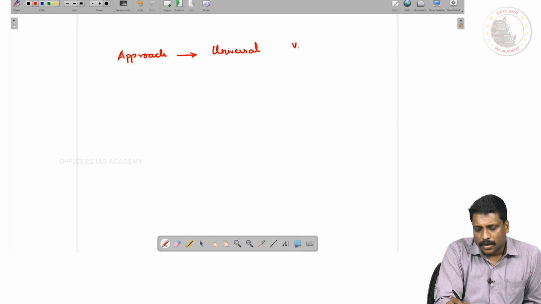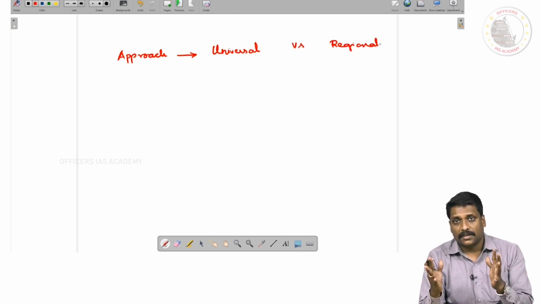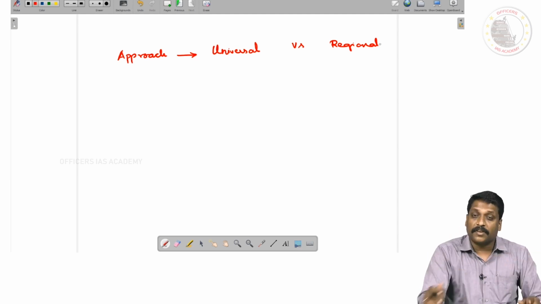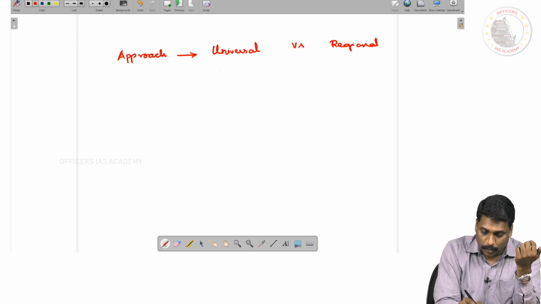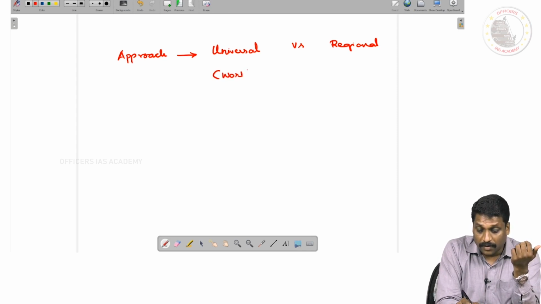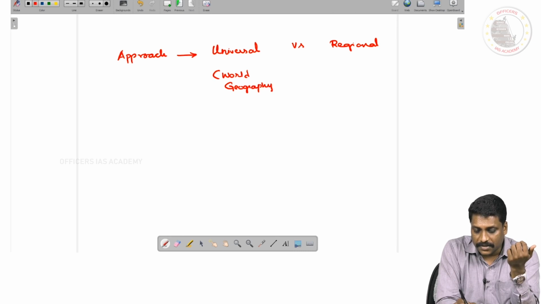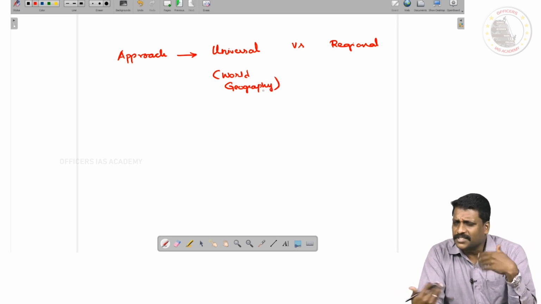Universal versus a regional approach. The geography, assume the physical geography of the entire world, if I'm selecting it, what do I call it? World geography. This universal approach, I call it world geography. Right, sir? And when I talk about a region, it can be anything.